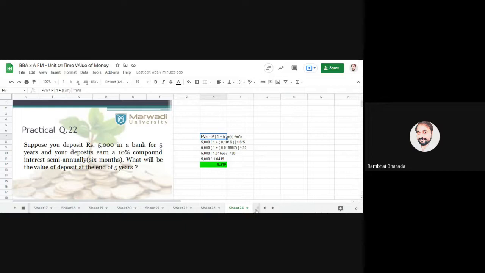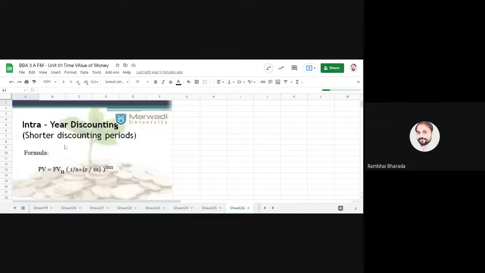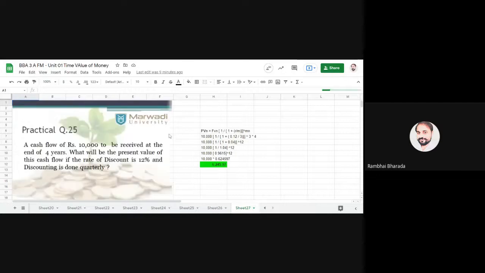Okay, and the same is applicable to entire discounting. Whenever in a practical question you will find discounting rate plus quarterly, monthly, semi-annually or half-yearly, you need to use this formula. PVN is equal to FVN times 1 divided by (1 plus R upon M) raised to M into N.